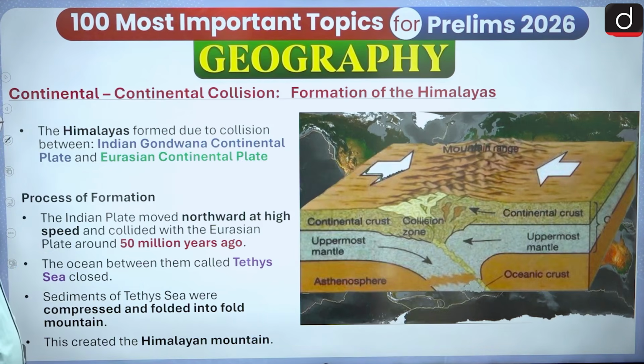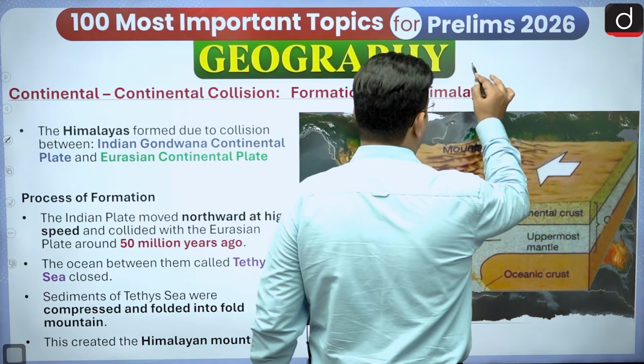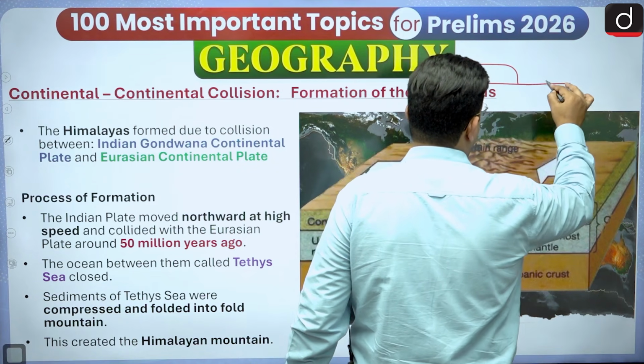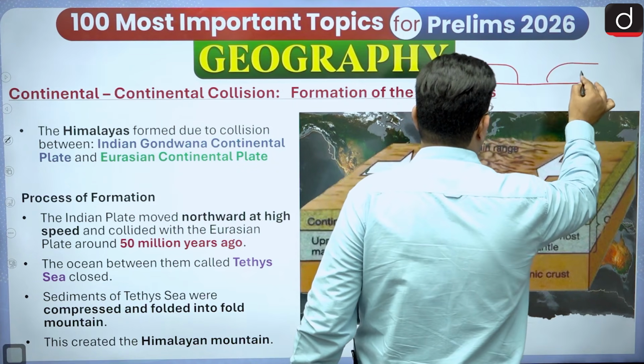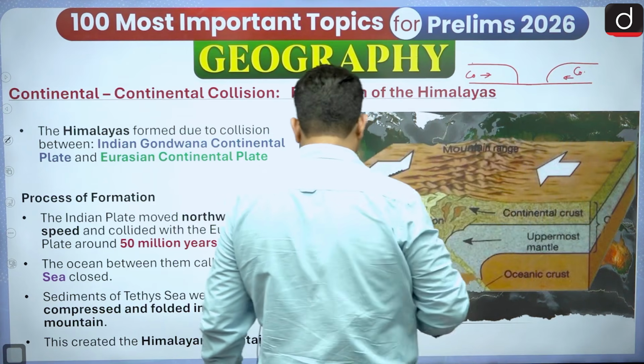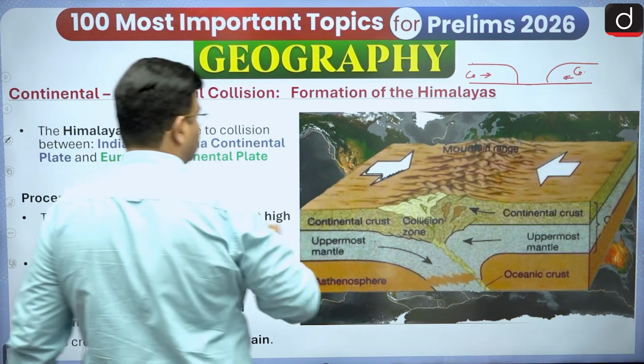And another one, we are going to see continental collision. This is a continental plate, and this is also a continental plate. The two continental plates are coming towards each other, and the rivers from both sides deposit sediments in between them.